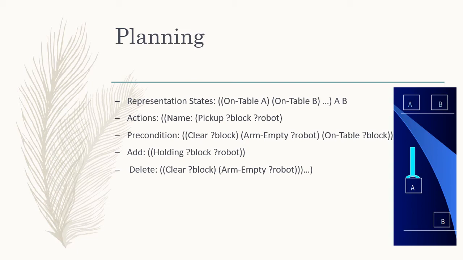Here the robot will pick up any block. To pick up any block, these are the preconditions that should be true. Clear block: the block should be clear, and in that case only the robot will be able to pick up the block. Arm empty robot: the robot arm should be empty. On table block: the block should be on the table.